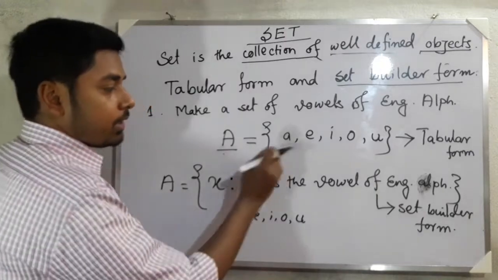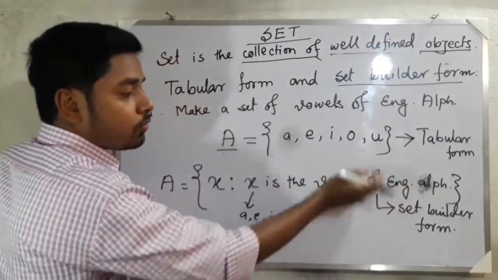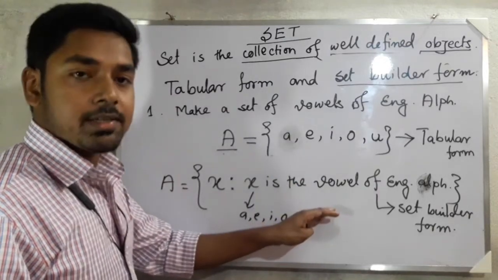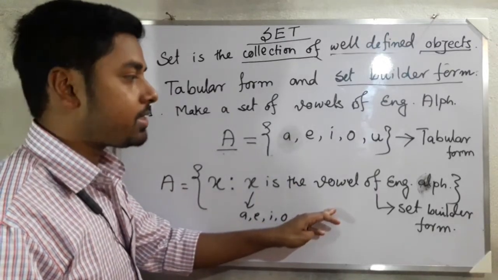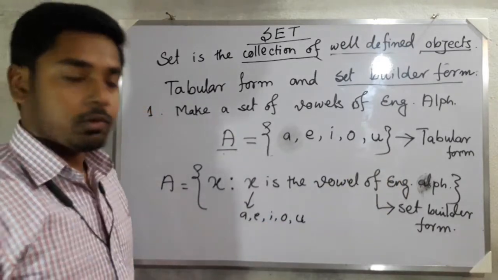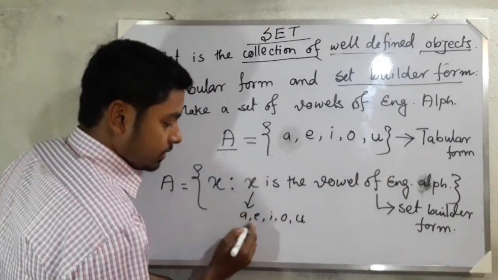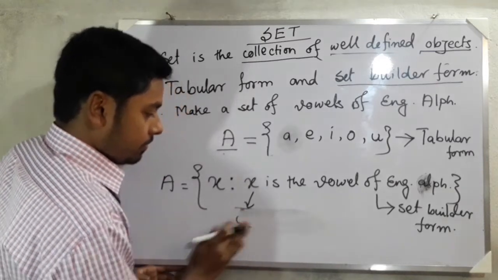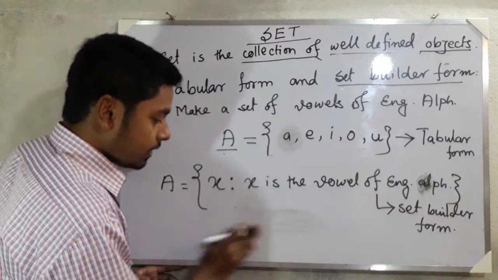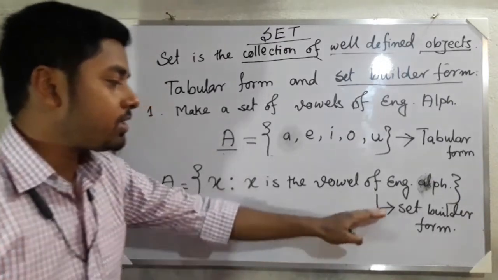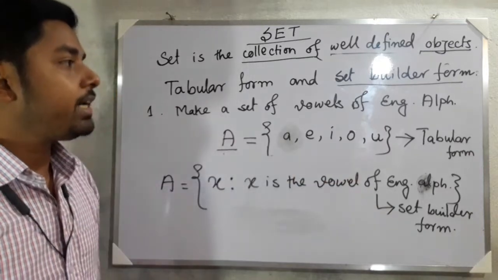Okay, so these are the two ways that you can represent a set. This is the tabular form and this is the set builder form. And this part you don't have to write, because I have written it just to help you understand with the example. Otherwise you don't have to write it. So this is the set builder form and this is the tabular form.